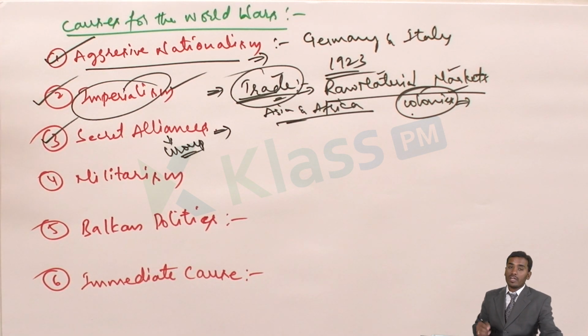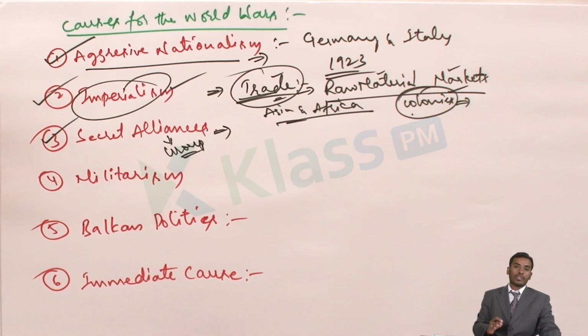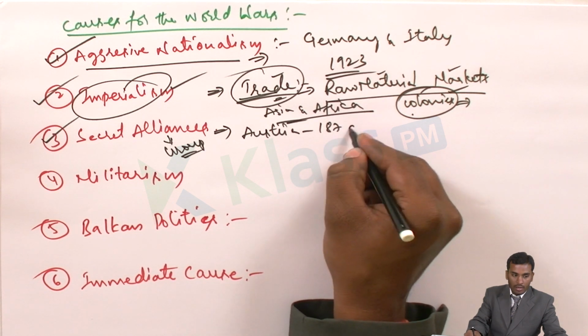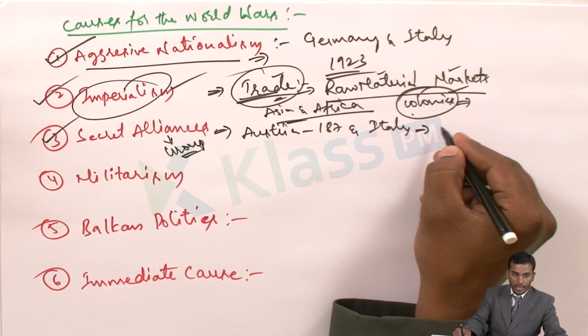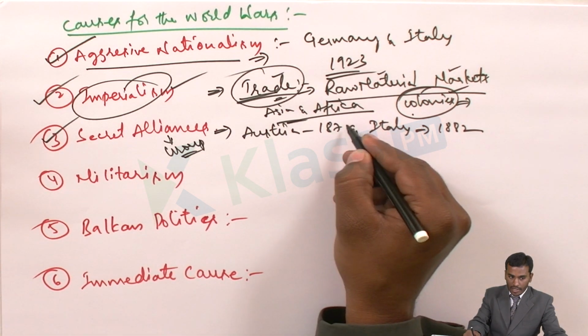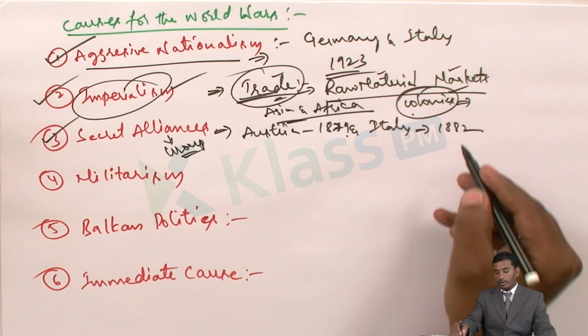So here, after defeating France in the year of 1870, Bismarck, the German chancellor, wanted to isolate France. Isolation means separation. So he wanted to separate France. For that sake, he made an agreement, a secret alliance with Austria in the year of 1879, and with both Austria and Italy in the year of 1882.